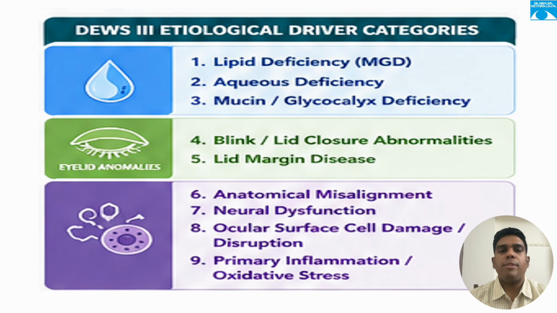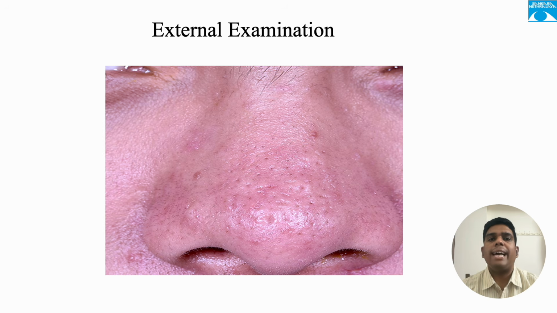So the DEWS-3 framework shifts our attention from disease classification to etiological driver identification. So our examination should focus on identifying these etiological drivers. Never jump directly to fluorescein staining. Always observe the patient externally. For example, presence of red papules or pustules on the nose are commonly seen in rosacea.